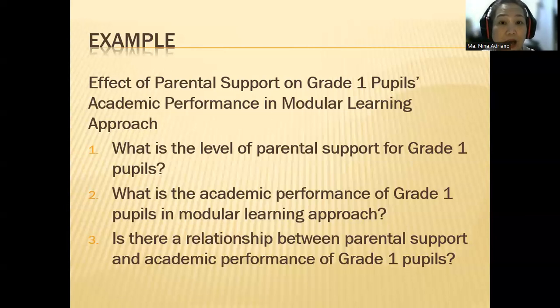So if you have 5 variables, then how many research questions do you need to have? 5. Okay, good. 6, because the number of variables is always plus 1. Okay, so this is the number of your research questions.